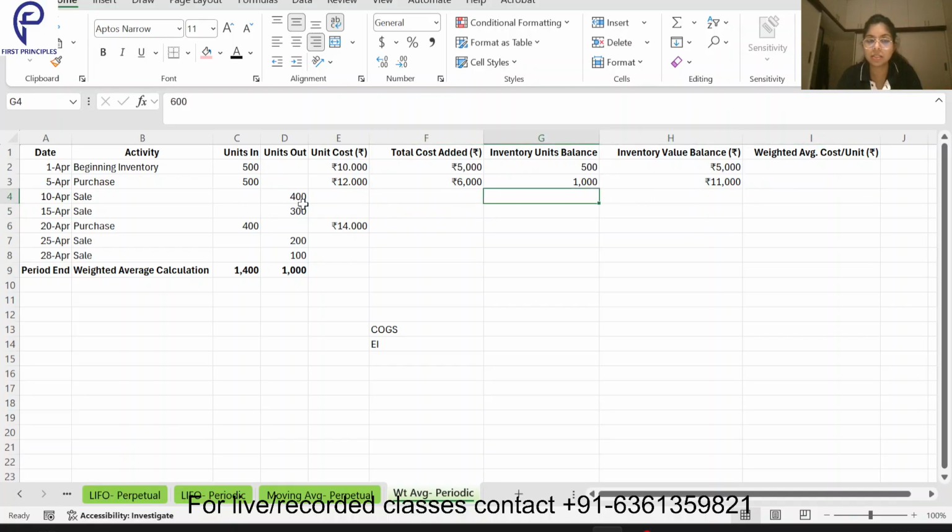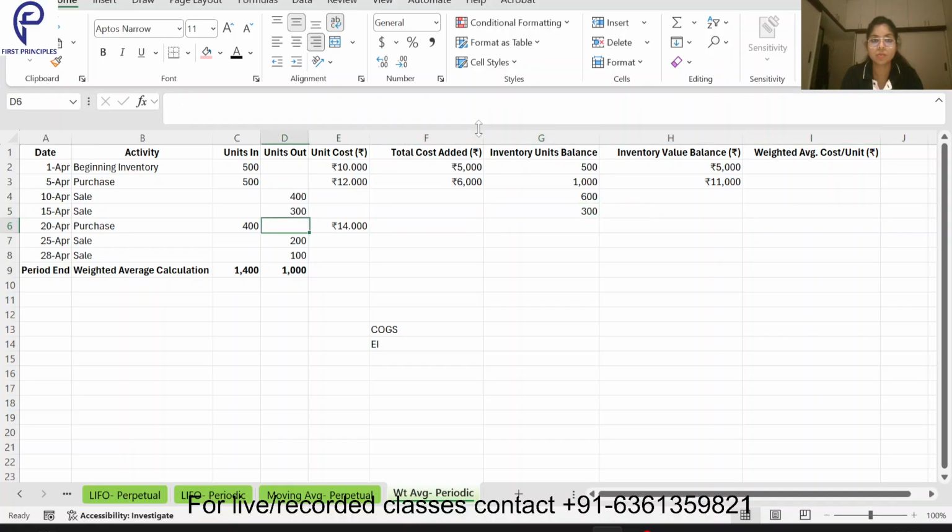After this sale, how much balance do we have? 1000 minus 400, 600 I have. The value I'm not calculating, because weighted average will be calculated later on. Then from this 600, 300 I sold. How much do we have? 300 in hand.